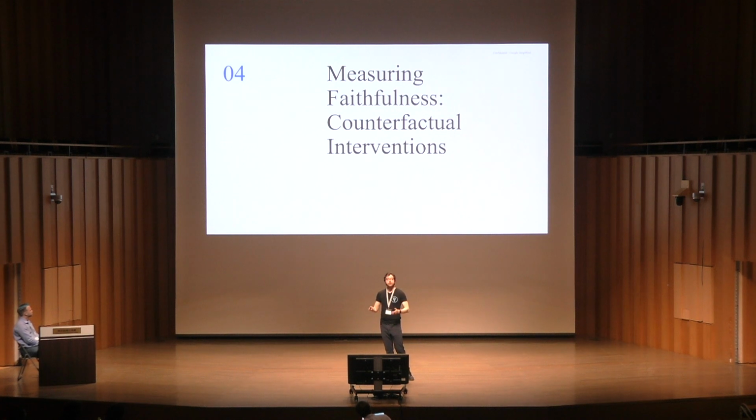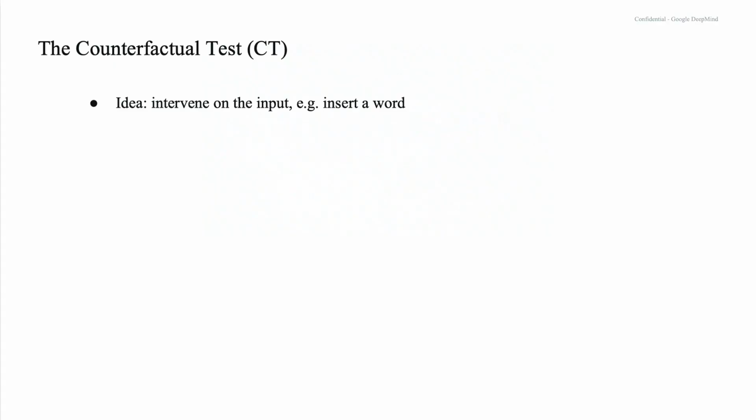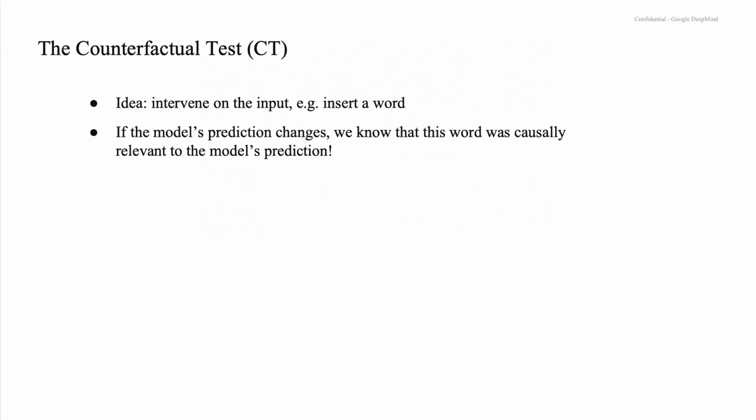So here's a specific way I think we can measure explanatory faithfulness. And the idea here of the counterfactual test is to intervene on an input, do something like insert a word. If the model's prediction changes, we know that this word was causally relevant to the model's prediction. So the claim is that a faithful explanation should mention this word.